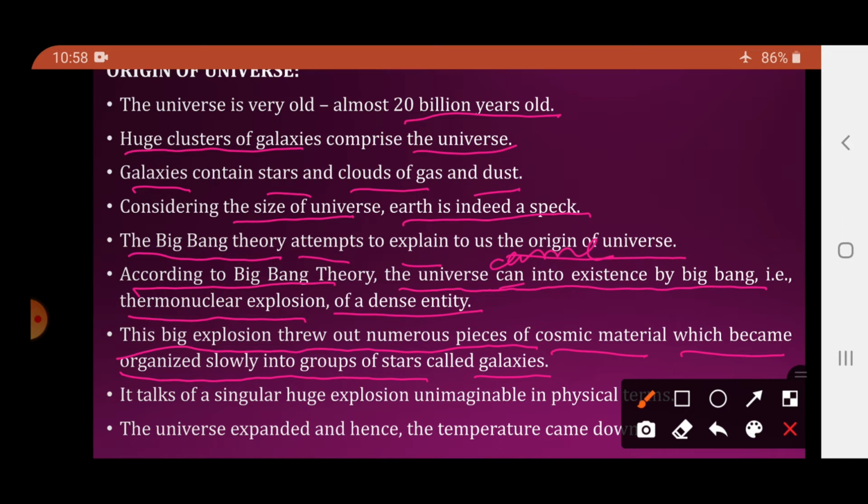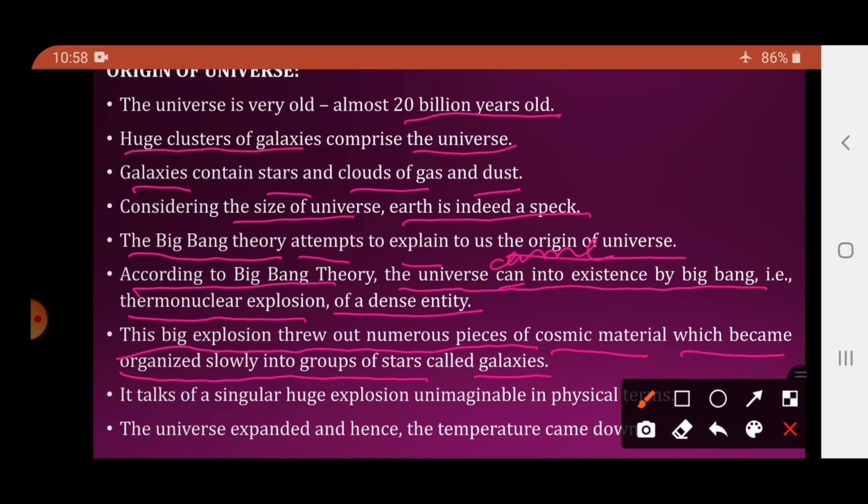So what is Big Bang? There was a dense material, a dense particle, in which a thermonuclear explosion took place. Now due to this thermonuclear explosion of a dense entity, numerous pieces of cosmic material were formed and these pieces later got organized into groups of stars which are called galaxies. Clear students? What happened? There was a dense particle.